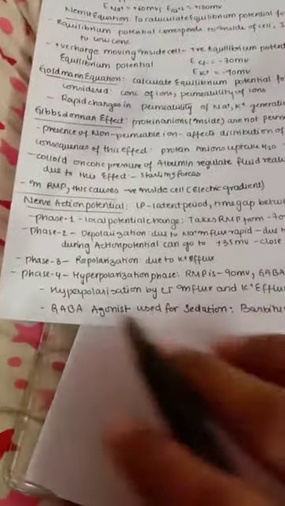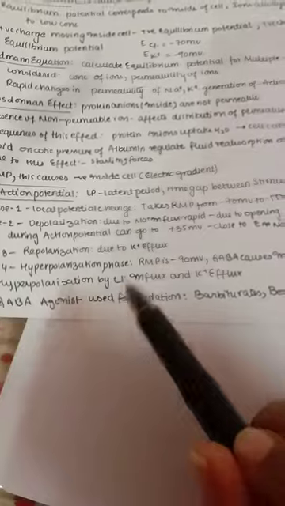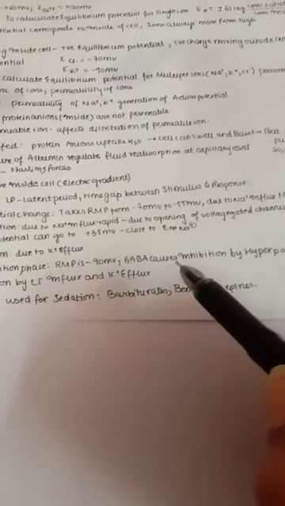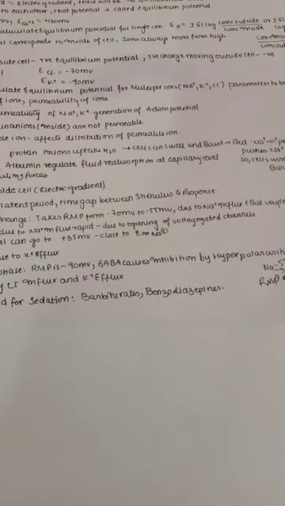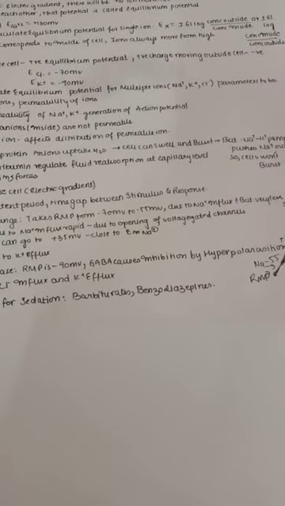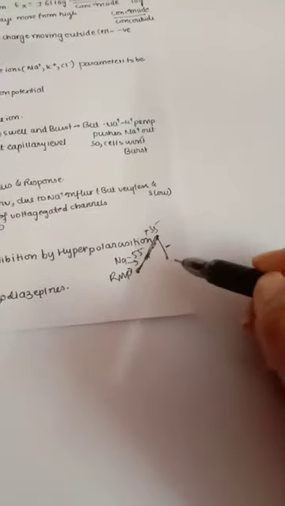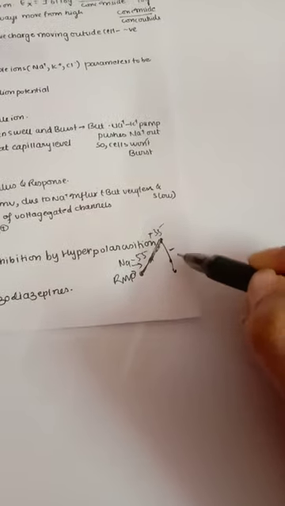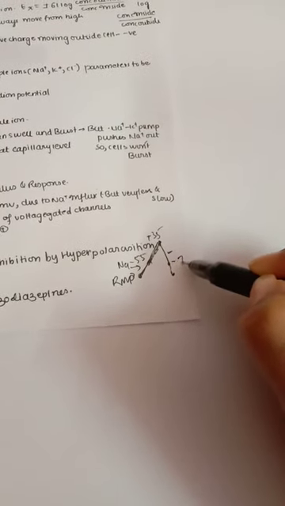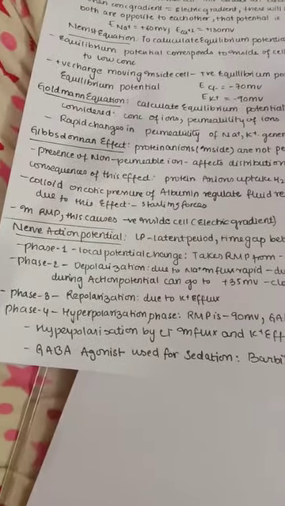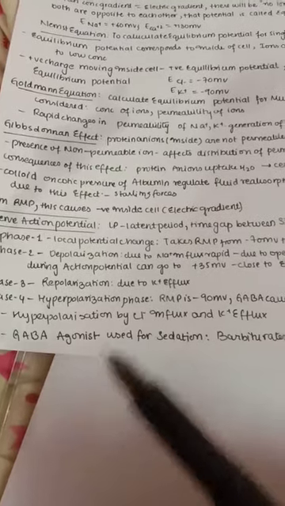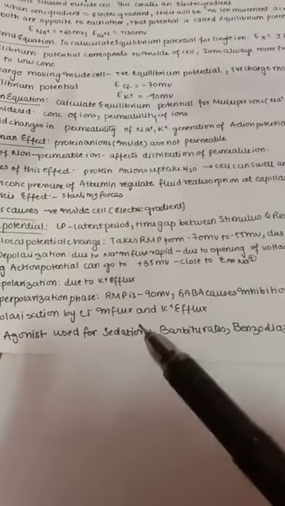Now we are going to the fourth phase, that is hyperpolarization. Here the RMP is -90. GABA mainly causes inhibition by hyperpolarization. We know how GABA causes sedation and inhibition; that is mainly due to hyperpolarization. The value gets further down, for example from -72 it goes to -90, more negative. This is called hyperpolarization, which is our phase 4. GABA is an example here. Hyperpolarization is mainly by chlorine influx and potassium efflux.